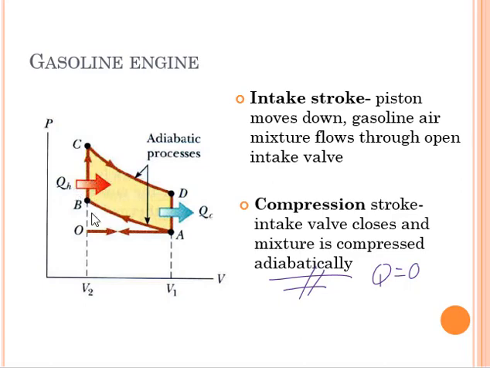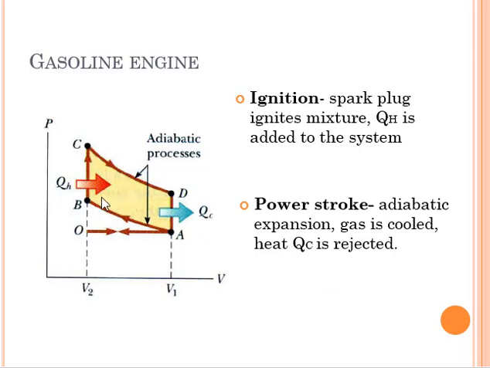The volume is the same, but the pressure has increased. Okay, now looking at B to C, we have here QH added to the system when the spark plug ignites the mixture, so the heat is added to the system. So looking at point B to C, we have an increase in pressure, and also we have the heat added to the system. So that is the ignition or the combustion.